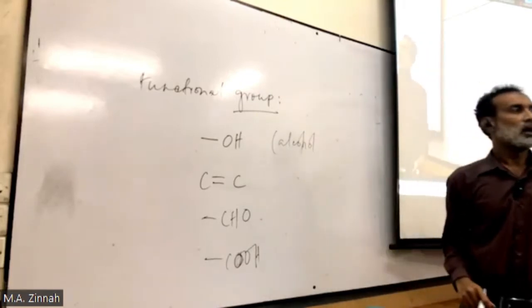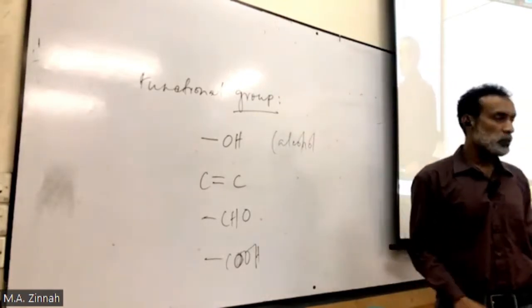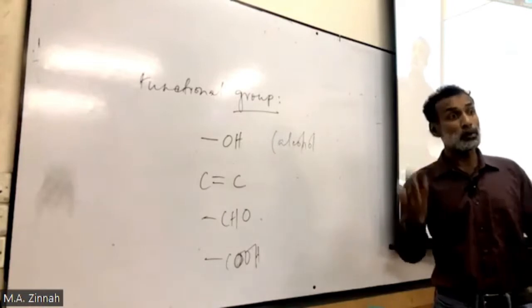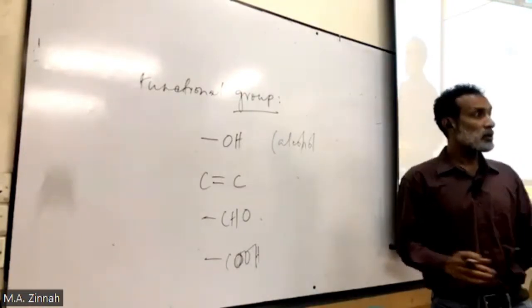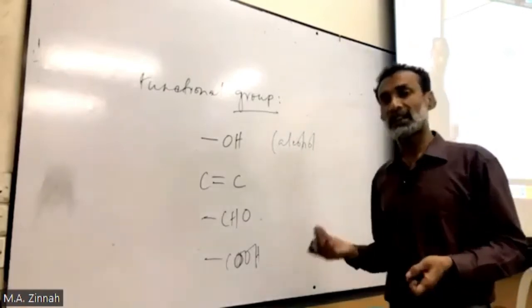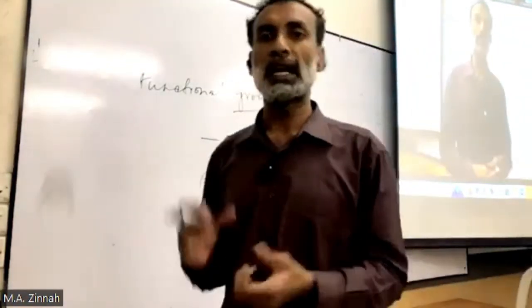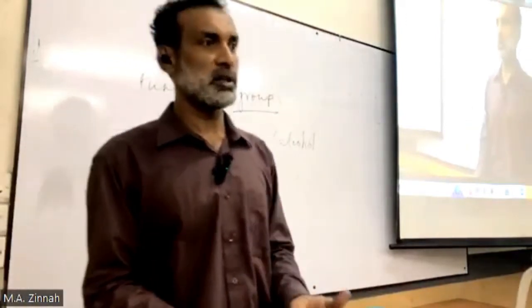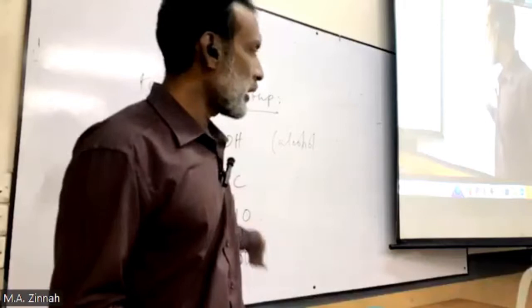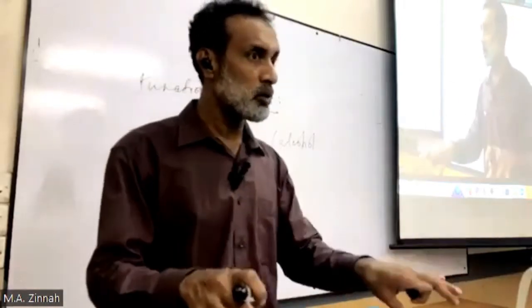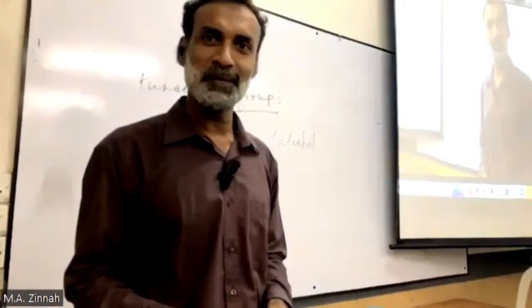Alcohol. The compounds which have OH are called alcohol. In our last class, we classified organic compounds as saturated and unsaturated, depending on how many bonds there are between carbon atoms. And today we're going to classify organic compounds again, depending on functional groups.